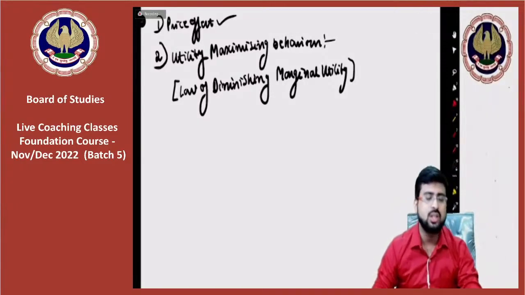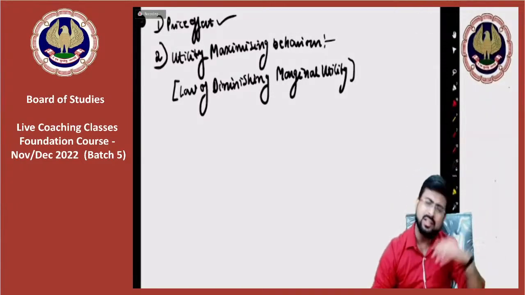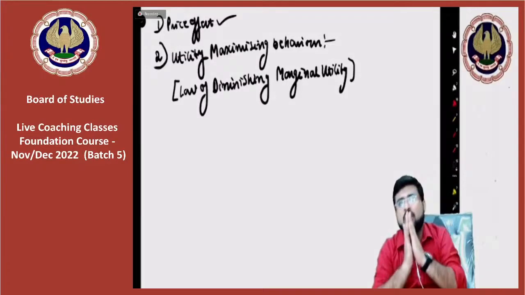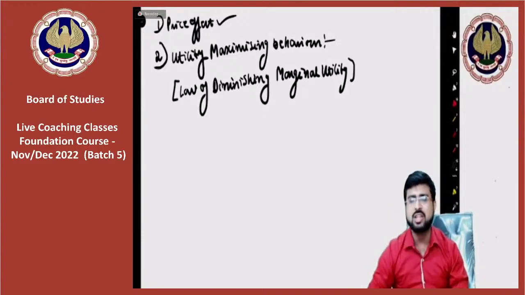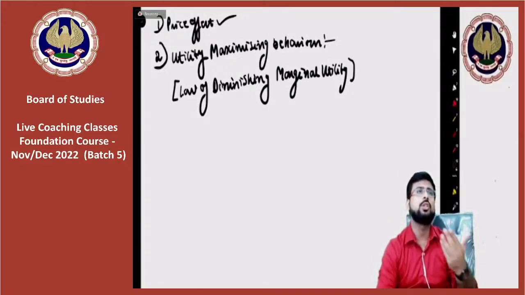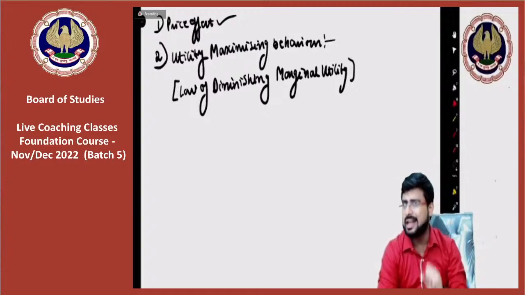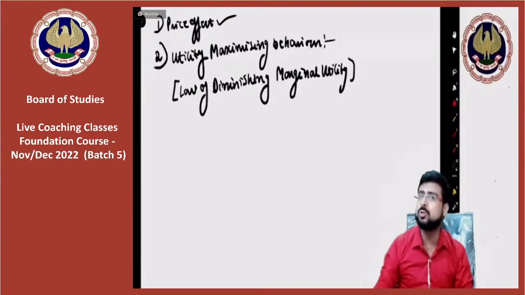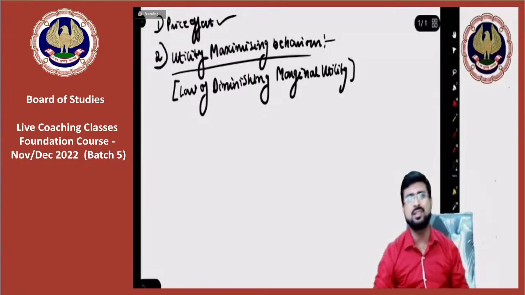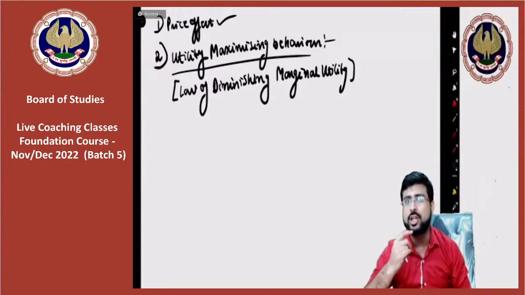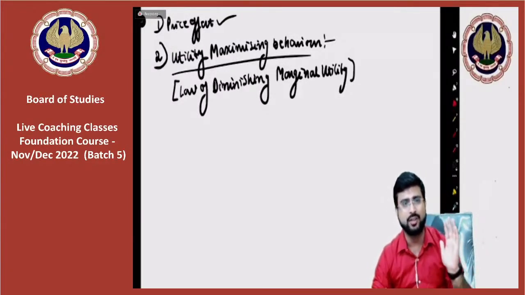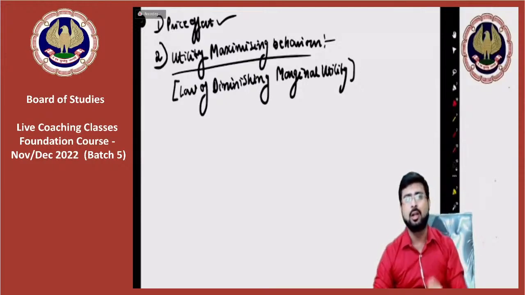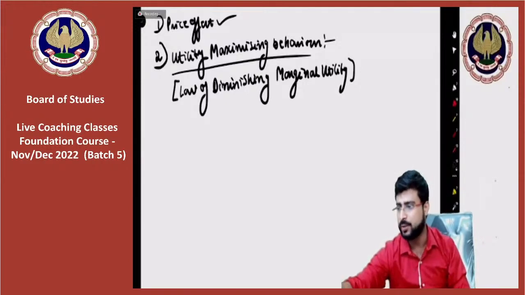There is no doubt that in your upcoming CA foundation and in the past ones as well, law of diminishing marginal utility has been a very, very important topic. In our chapter 2, after demand is over, we will be discussing consumer equilibrium, and there also we will have to study law of diminishing marginal utility. Only points 1 and 2 need a lot of attention, because beyond that, points 3, 4 and 5 are very basic. Understand point number 2 very well. Point 1 you people have understood. Superb, very good.